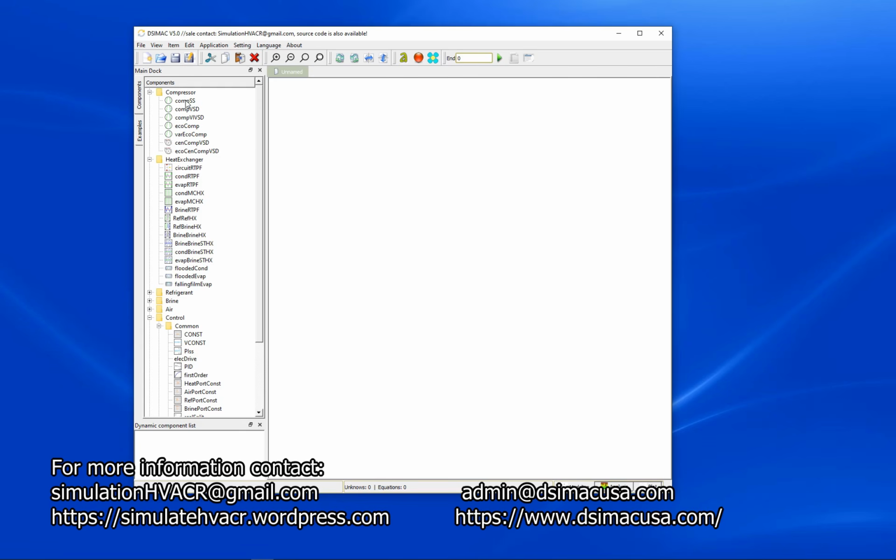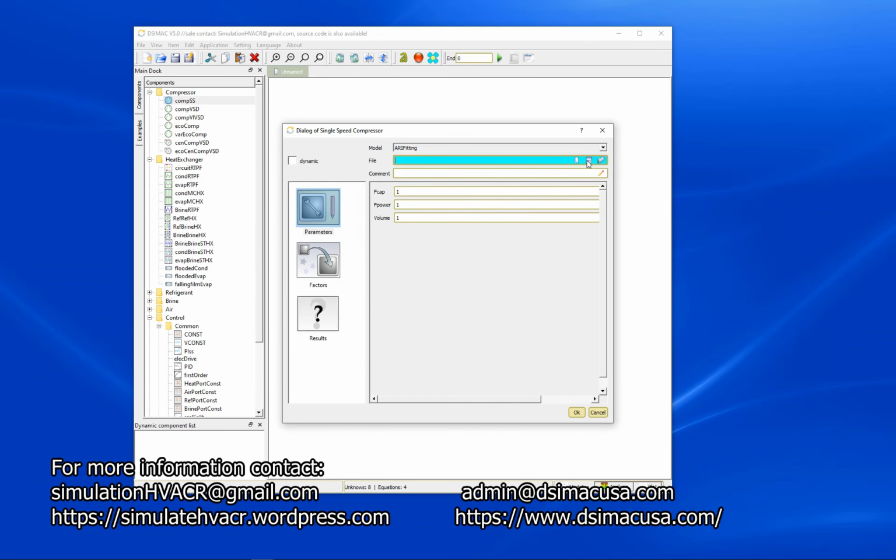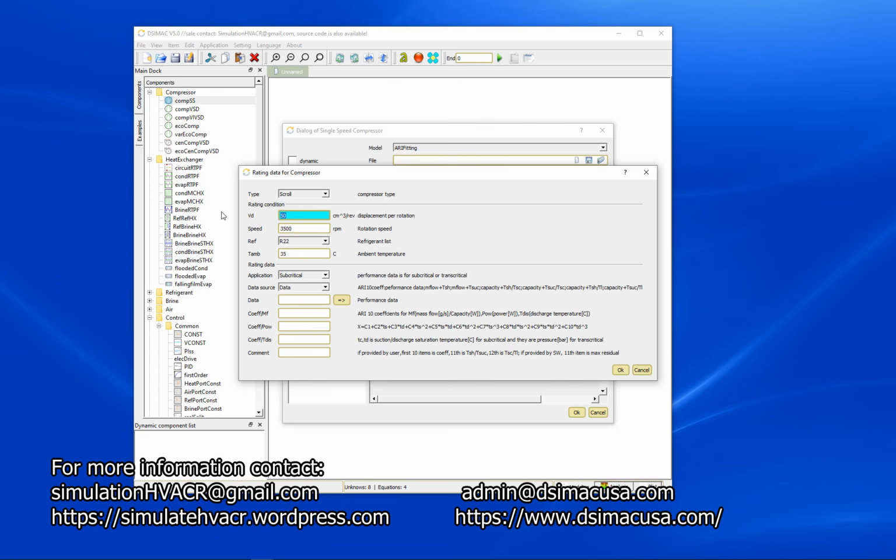The simulation platform can be used to model compressors. Here we drag the compressor block into the workspace. Now we are going to do data fitting for our compressor model. First, we need to enter in our experimental data.